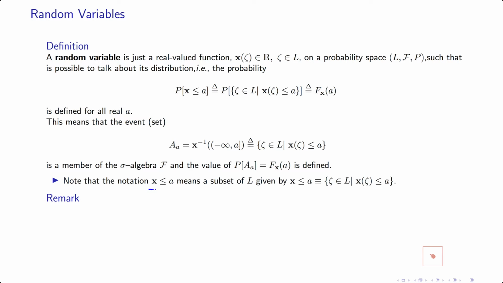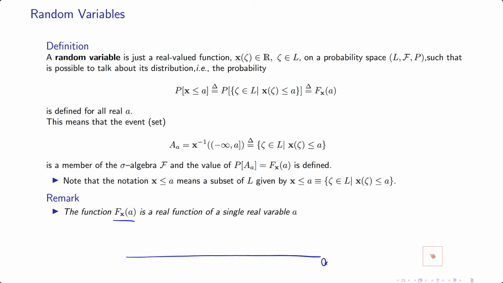Remember that this is a subset of L, and is exactly equal to this event. And remember that this function is a real function of a single variable. So for different values of a, you could plot the CDF F_X of a, and we will see some properties. For instance, we will see that this is a non-decreasing function.